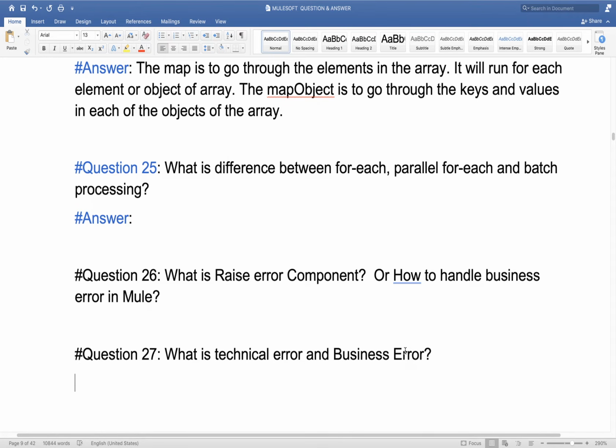In most cases, whatever errors you see at this moment during development, 90% are technical errors, or you can say 100%.